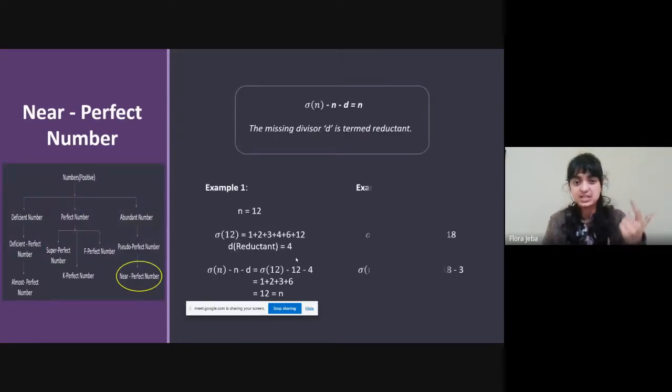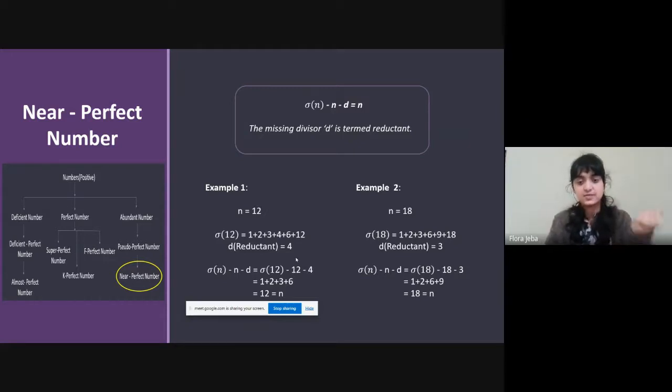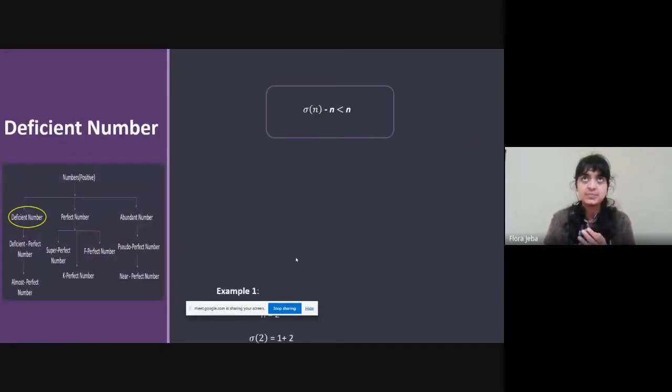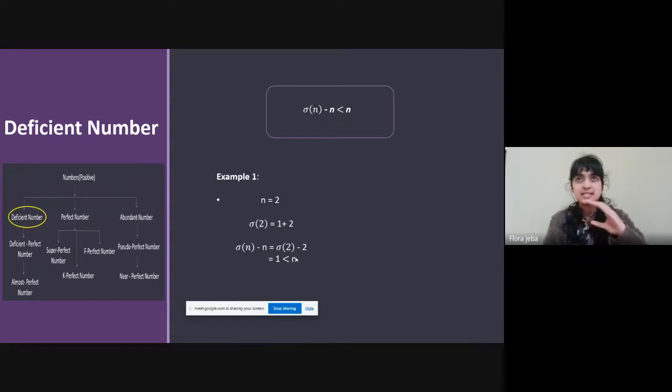If you take away just one of its proper divisors, that divisor is called a reductant. For example, for 12, the reductant is 4. We can see that the summation of the proper divisors except 4 will give the number itself. Similarly for 18. Now, a deficient number is a number whose proper divisors add up to a number that is less than the number itself. For example, we can see in 2 and 4.